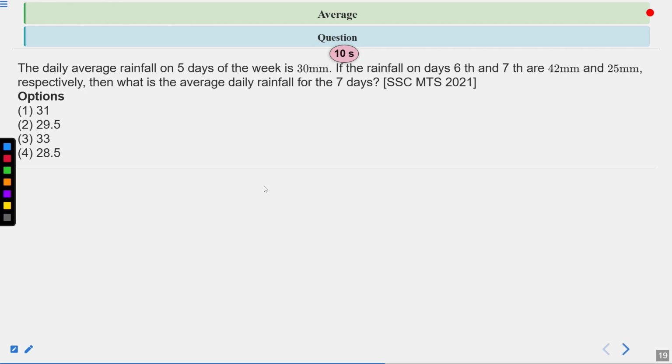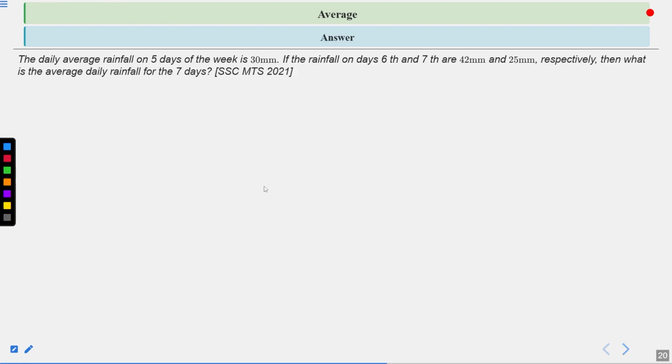Now you have 10 seconds to solve this question. Your time starts now. Now time's up. Let's see the solution of this question. First we need to understand the question. The question says the average is given for 5 days, so we multiply 5 into 30 to get the total rainfall in 5 days.